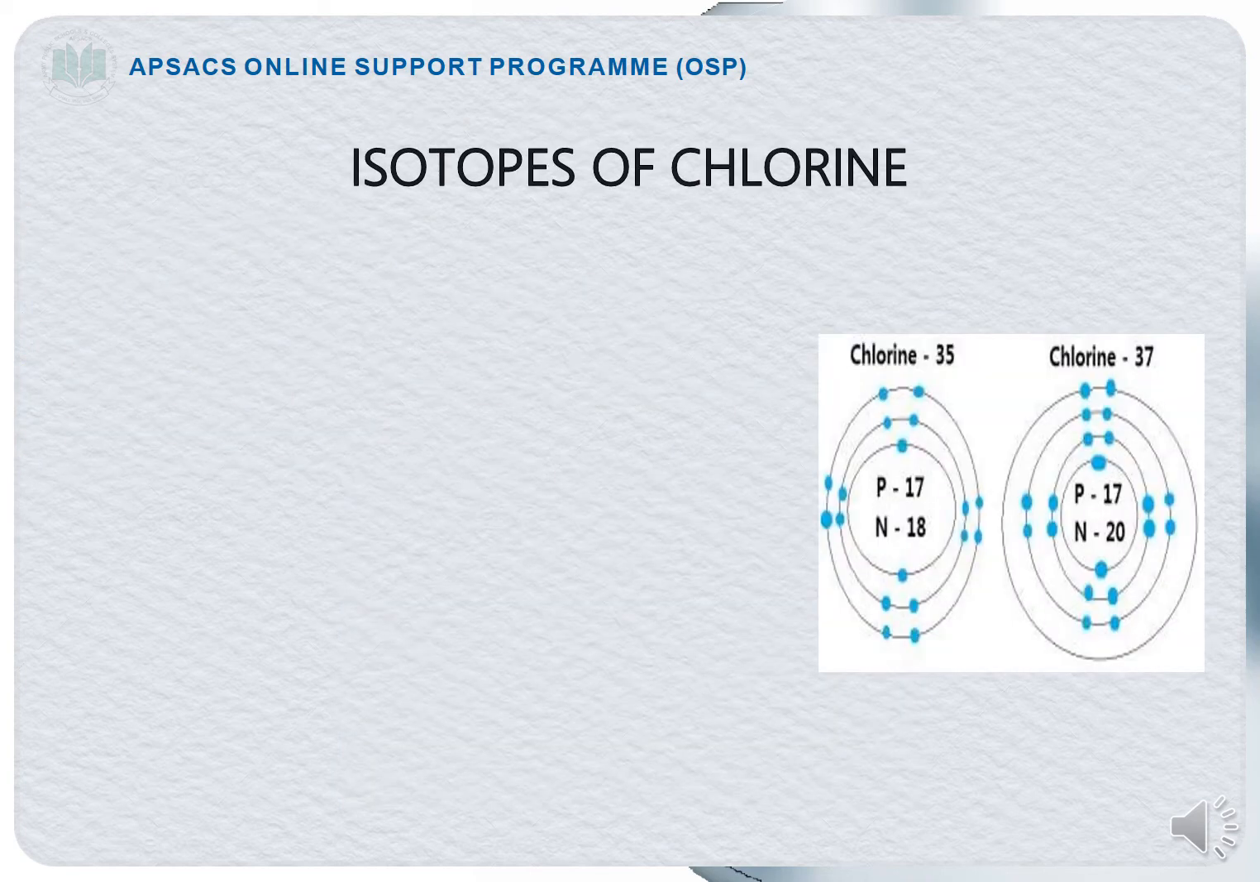Now the third example is of isotopes of chlorine. Chlorine has only 2 isotopes as it is shown in the diagram. One is chlorine 35, other is chlorine 37. If you look at the structure of chlorine 35, it is having proton 17, neutron 18. Chlorine 37 has proton 17 and neutron 20.